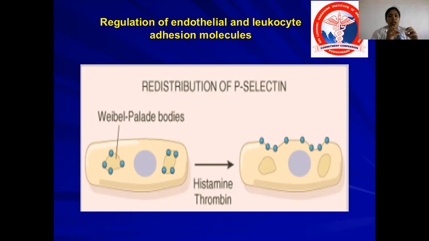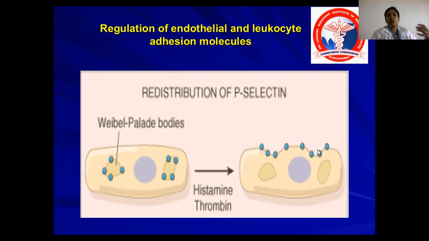Only during inflammation, as I told you, certain chemical mediators are secreted. Chemical mediators like histamine and thrombin make this P-selectin, which is present intracellularly, come out and be expressed on the surface of the endothelial cells. That is how P-selectin is expressed on the surface of the endothelial cell. Clear?